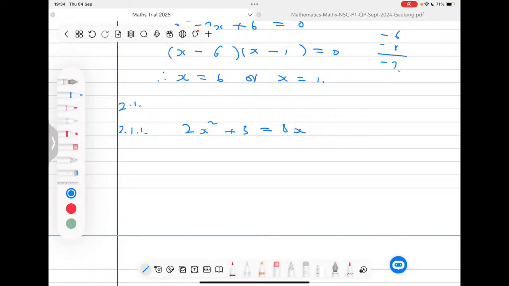Obviously, our standard form of a quadratic equation begins with the x squared and its coefficient, which is 2x squared in this case, and it then comes with the bx, which in this case will be the negative 8x. In other words, I'm taking this and putting it this side, and the last term here would really be the constant, the c, which in this case is a 3, and then we are having a 0. Now what I'm saying here is that this is sitting now in the standard form of a quadratic equation, ax squared plus bx plus c, and then we're saying it equals 0.